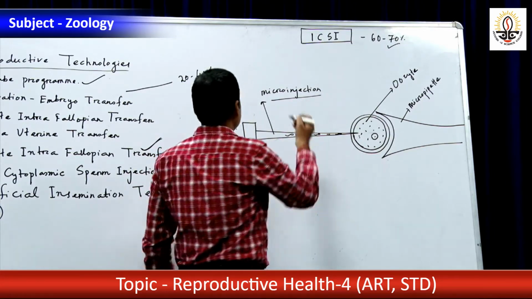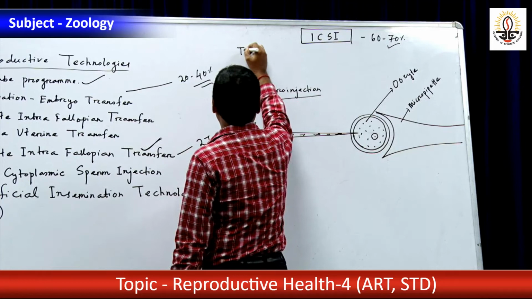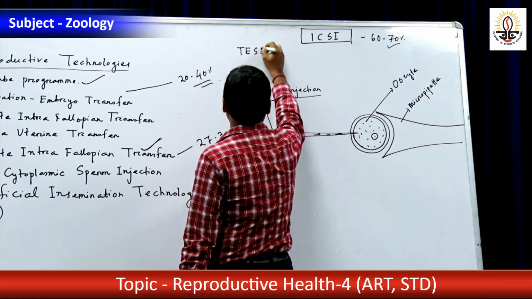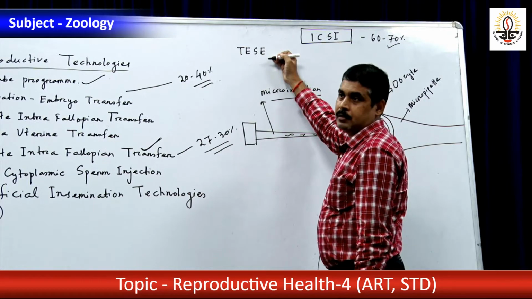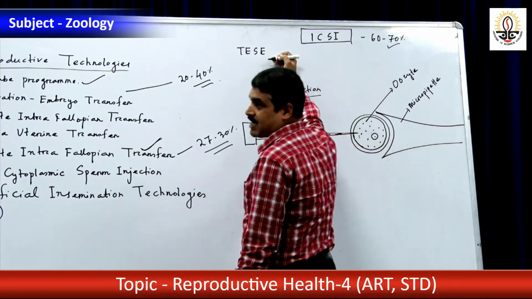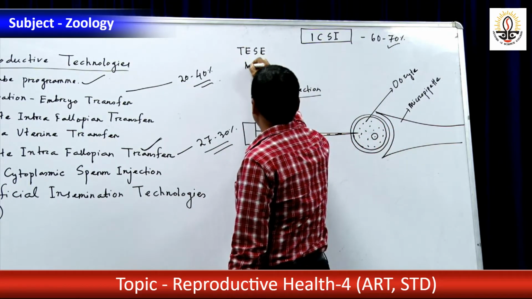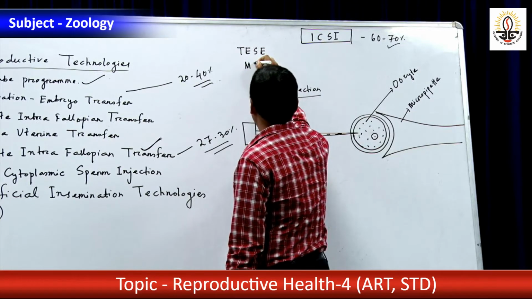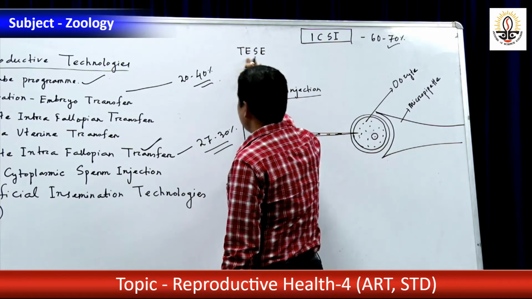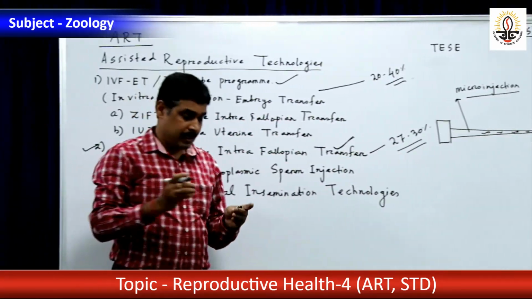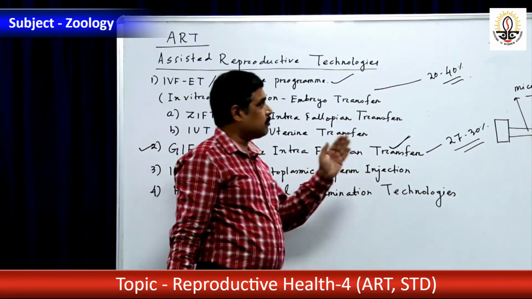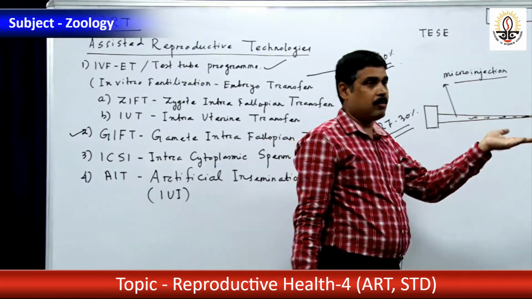In such a case, another thing is TESE, a term you should remember: testicular sperm extraction. Another is microsurgical epididymal sperm aspiration, MESA. TESE, testicular sperm extraction.